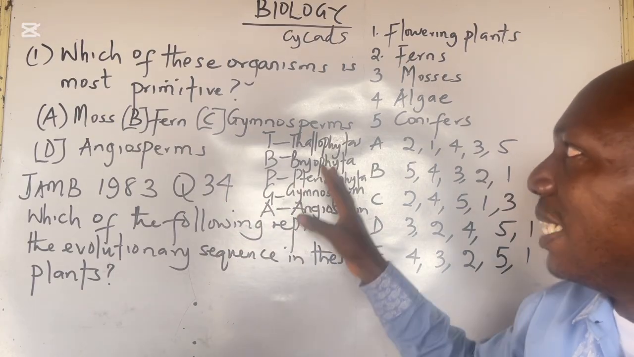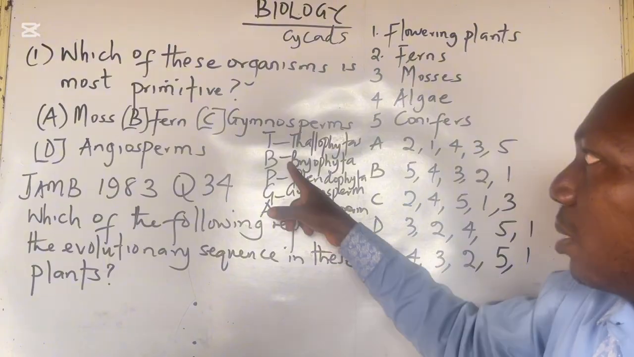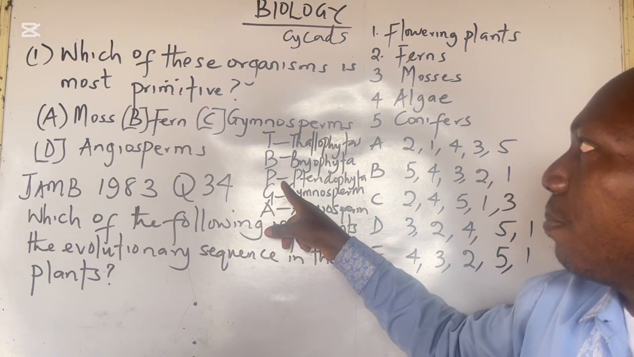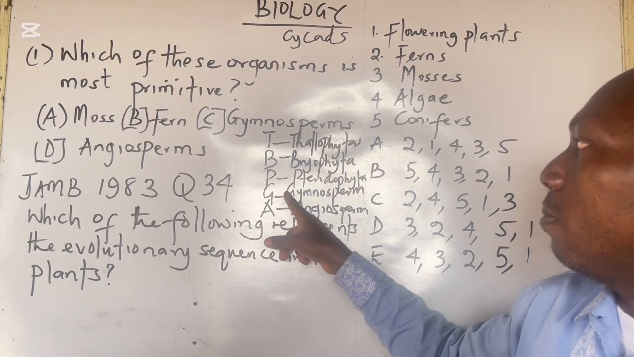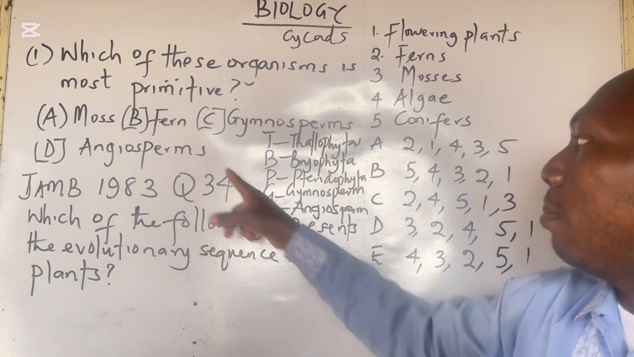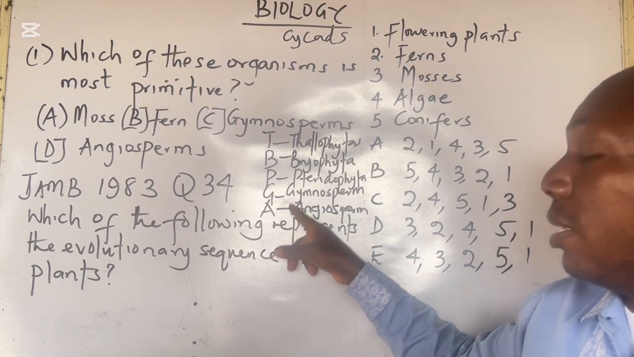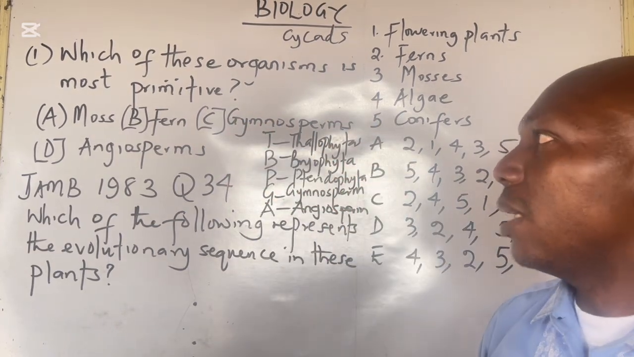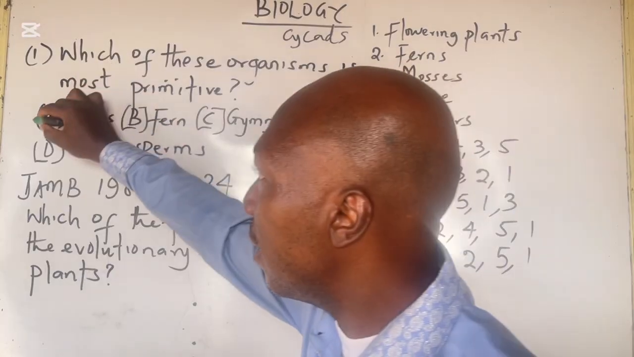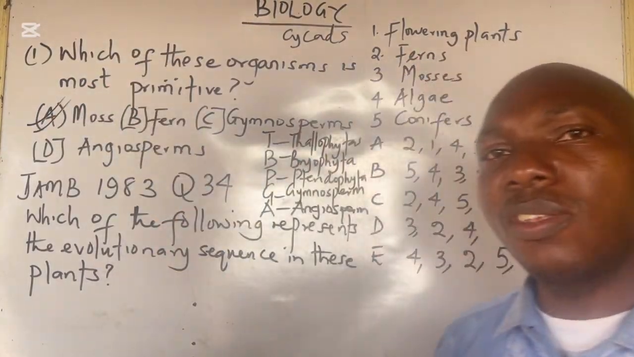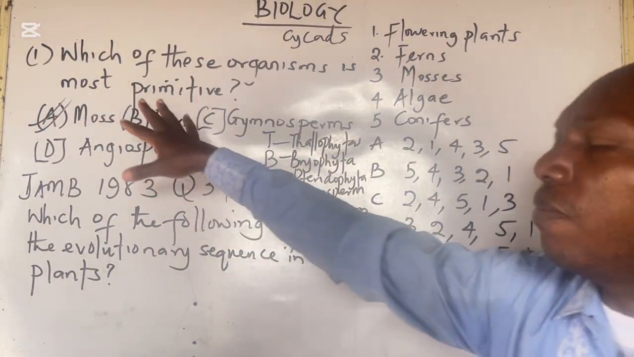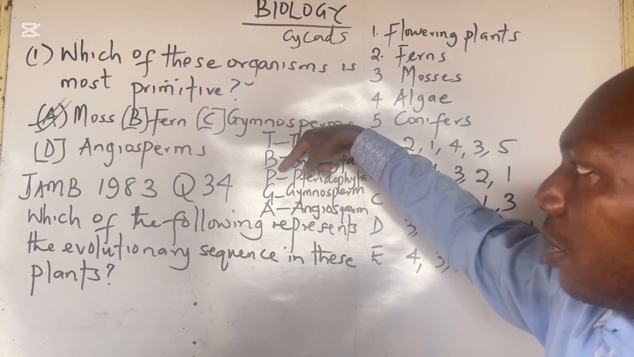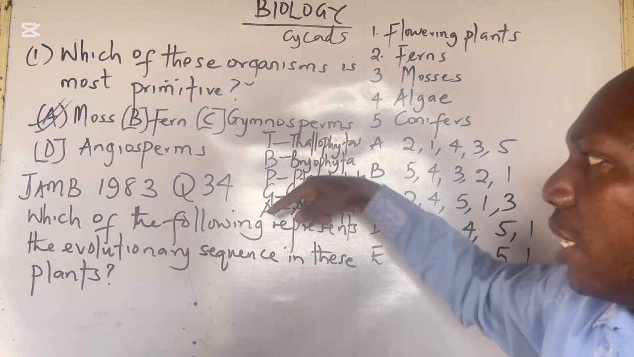So the most primitive, which means the least in the kingdom, is Bryophyta. That is mosses. Mosses is under Bryophyta. Fern is under Pteridophyta, gymnosperm is next, and angiosperm is the highest. Now that we have known the first question, this is the order: Thallophyta, Bryophyta, Pteridophyta, Gymnosperm, and Angiosperm.